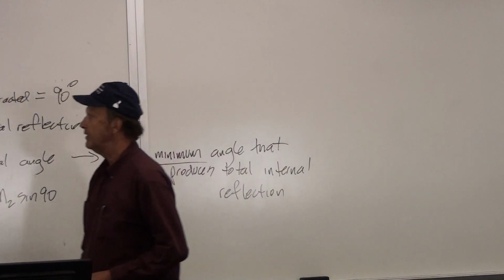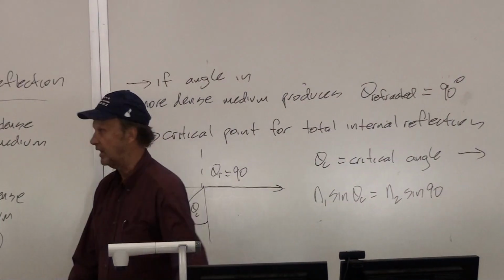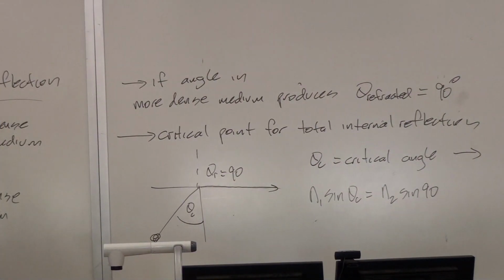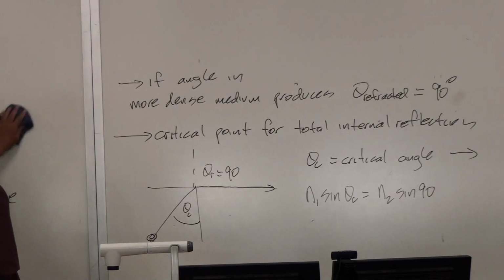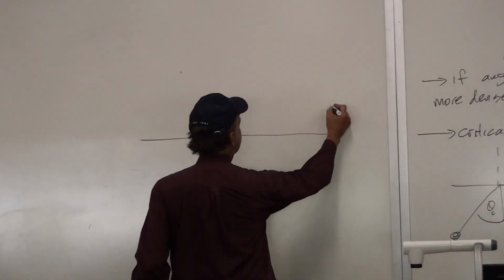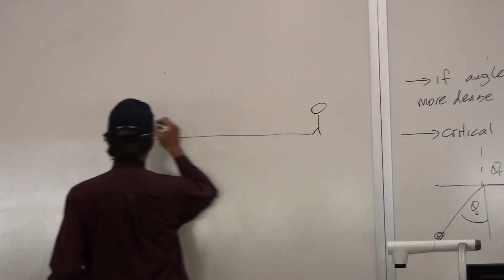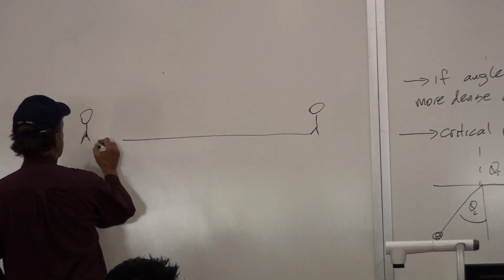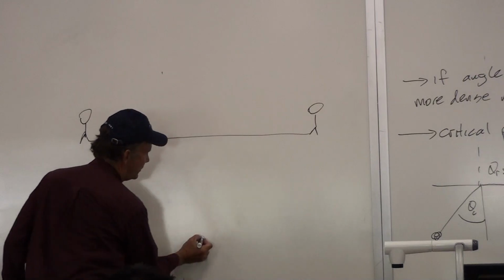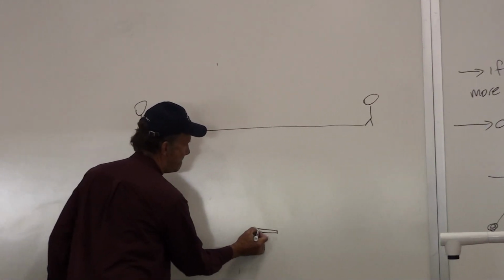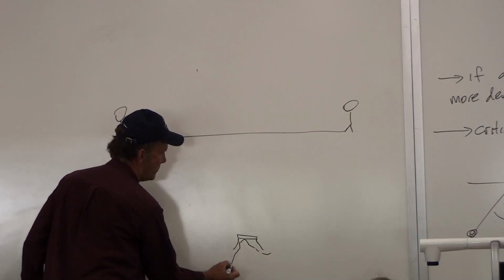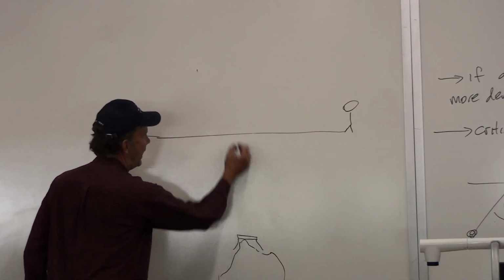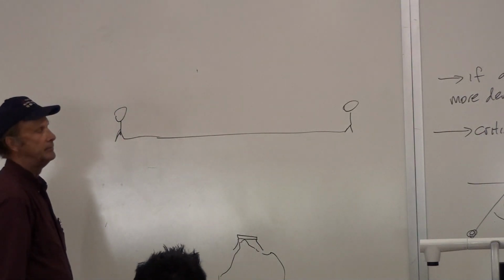So let's go ahead and figure out what that would be for this example. And let's apply it to the following situation. Say that we have two fishermen that are on the far side of a big lake, and you are down here on the bottom, and you're looking up through a mask, like that, at the light that's coming from the sky.